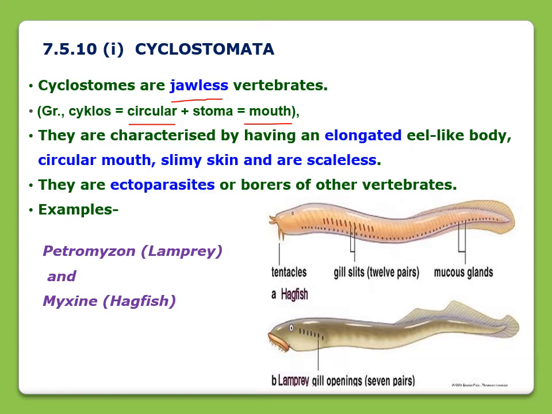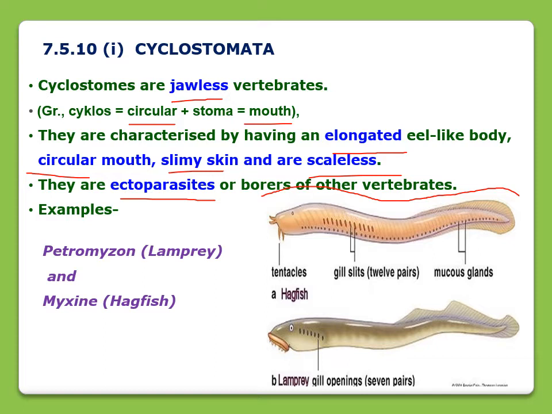And these are characterized by having an elongated eel-like body. Elongated body means they are lengthy. The length is more in comparison to their breadth. That is elongated. The mouth, as I told you, is circular. They have slimy skin and they are colorless. They are ectoparasites, and lamprey and hagfish are examples of these animals.